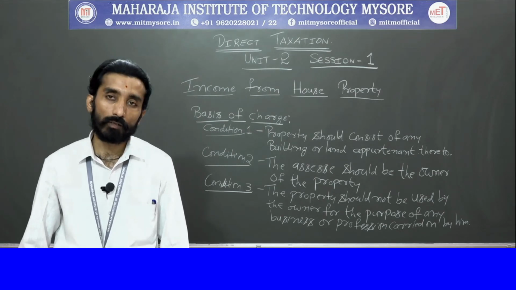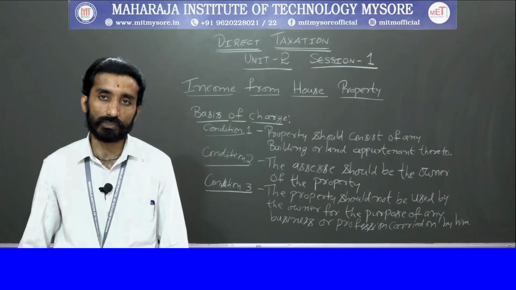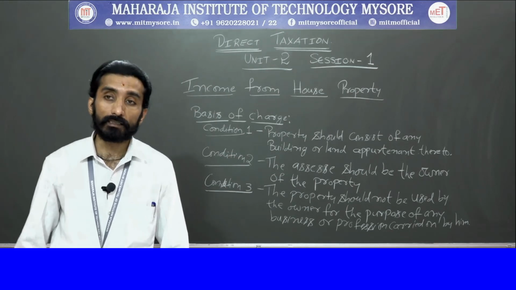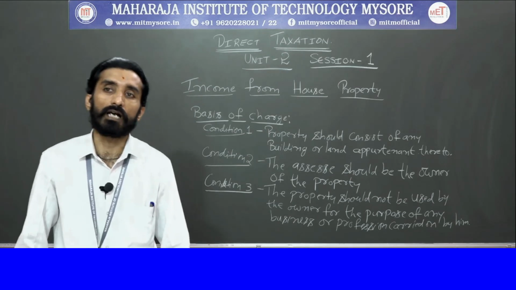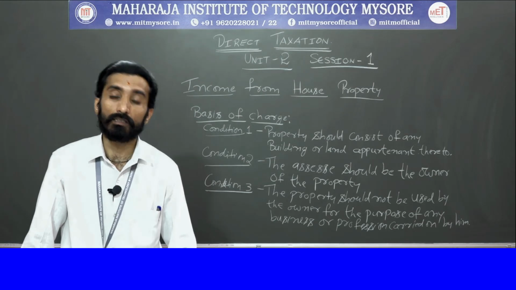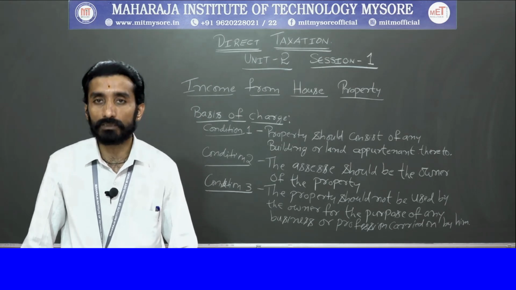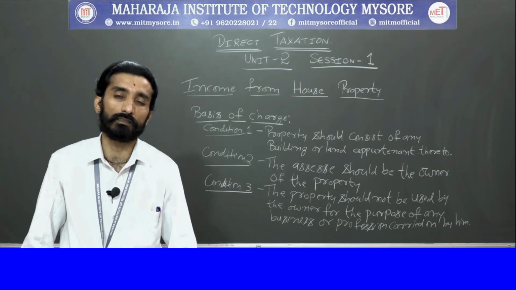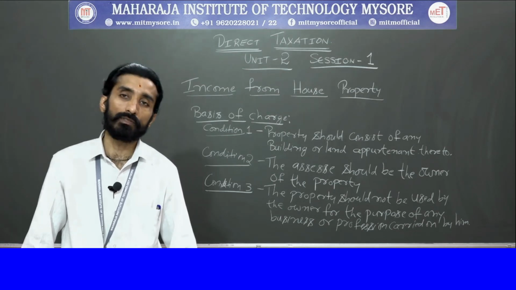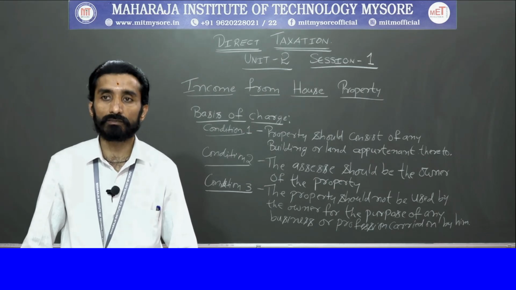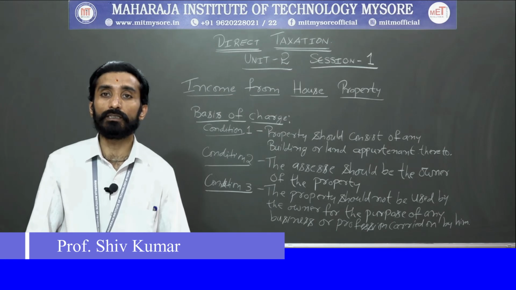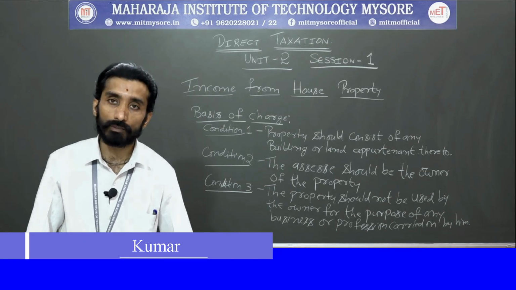Next thing is income from house property of an approved scientific research association, that will also not be charged as property income. Next thing is Khadi and Village Industries Board, these Khadi products, they will also not be treated as property income. Next thing is institution for the development of Khadi and village industries, that will also not be considered as property income. Next thing is a body or an authority for administering religious and charitable trusts, they will also not be considered as property income. Next, property income of universities and educational institutions will also not be considered.